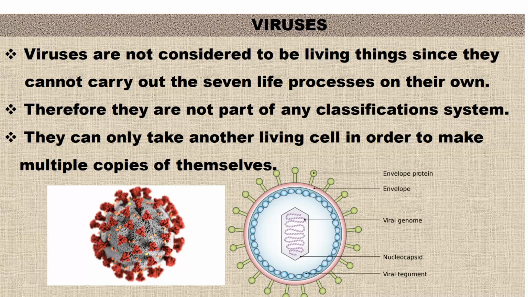So as you can see the virus here, what is important is to understand the parts of the virus. What is important is the genome. The middle part that you are able to see there is the DNA or the genome. Then, of course, around it, you have a protein coat. So this is the protein coat. The genome of the virus is surrounded by the protein coat.